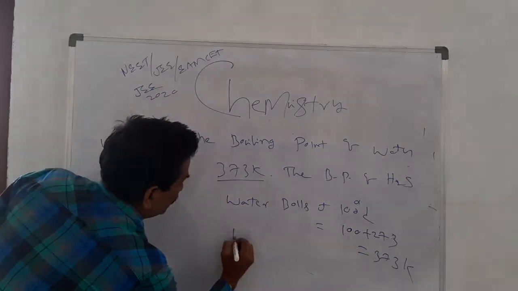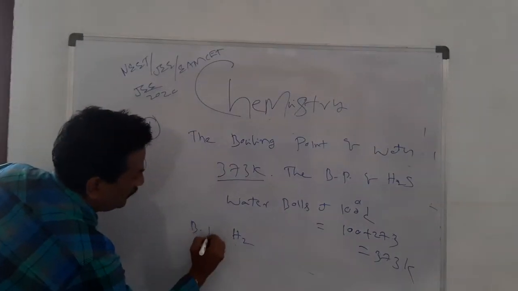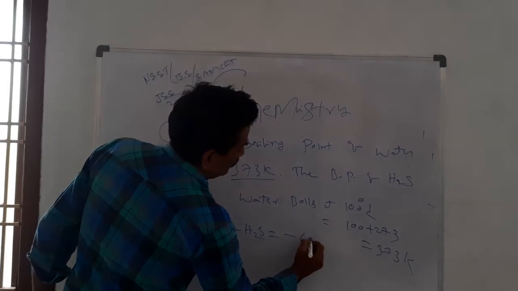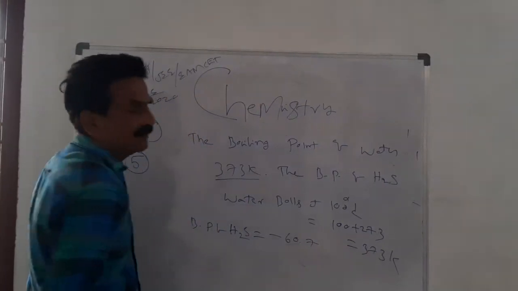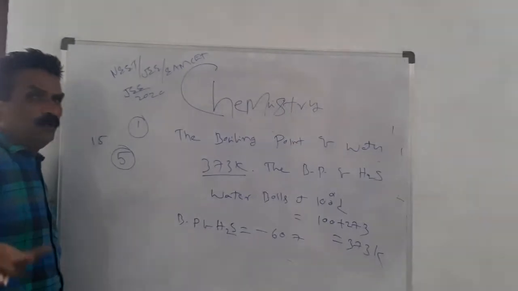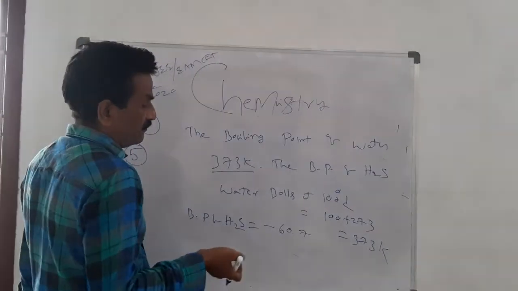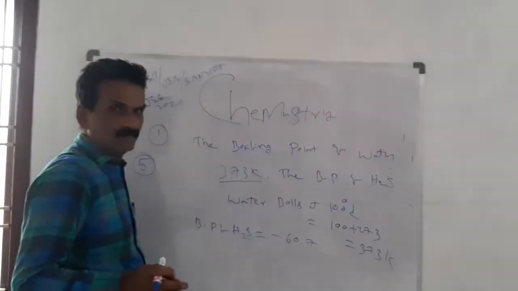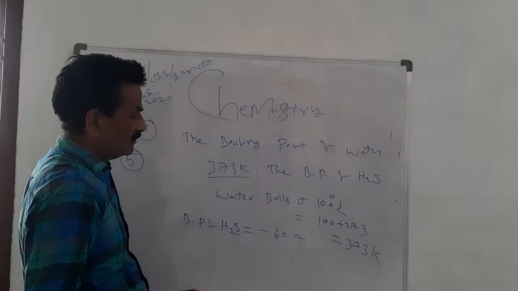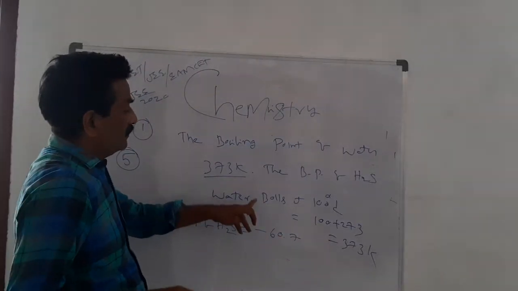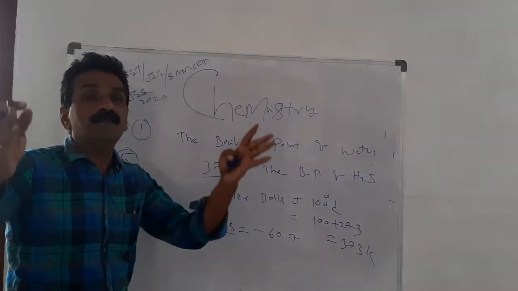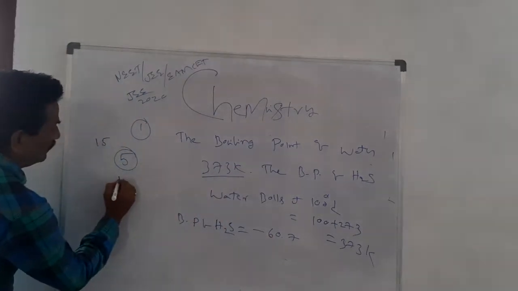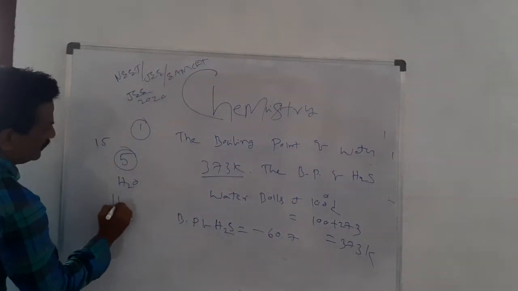H2S: the boiling point is minus 60.7 degrees C, very low. In water, hydrogen bonds are present.